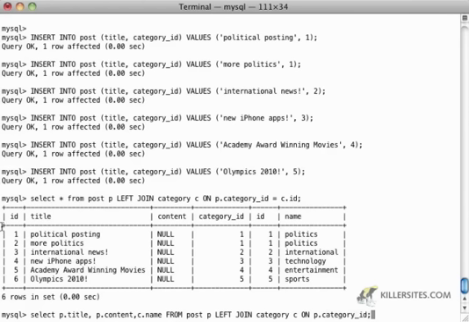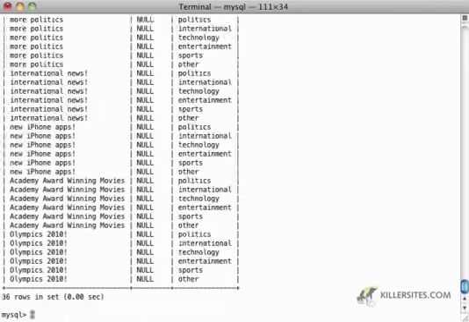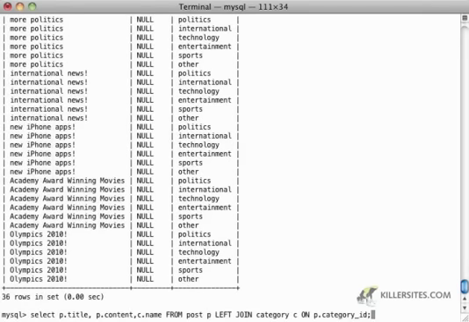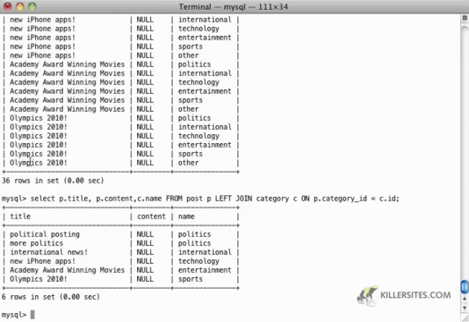So you'll notice that this is exactly the same thing that we just did, except that now, instead of this star, we're being a little more selective about the columns that we're asking for. The only part of this select query that's changed is the star. The star has been replaced by title, content, and category name. And so now I'm getting something a little different. Oh, whoops, I forgot the on category_id is equal to c.id. There we go. Sorry about that.